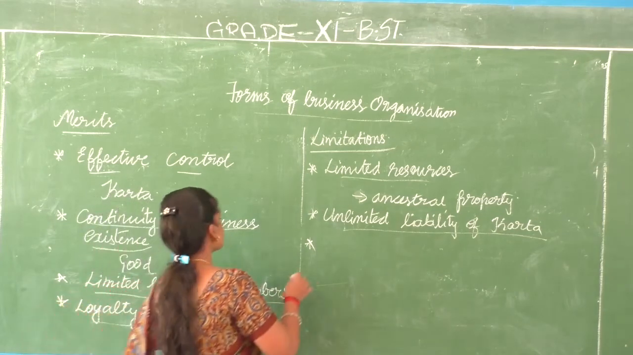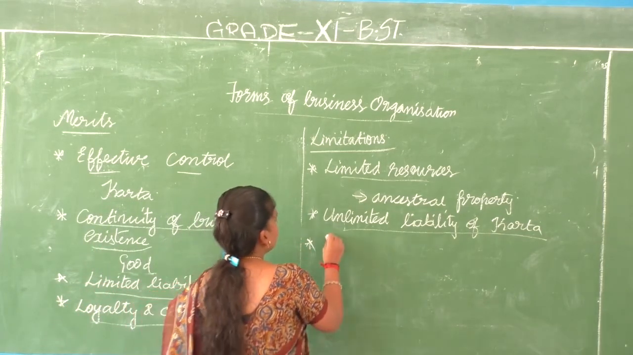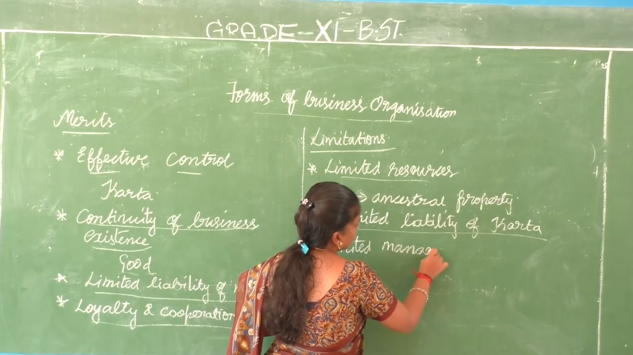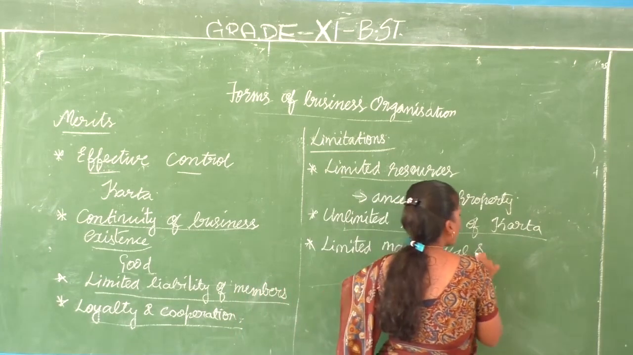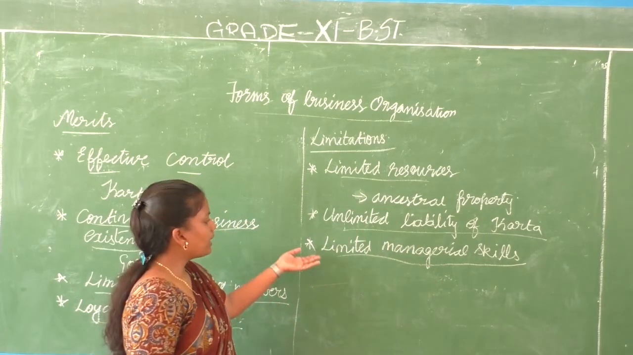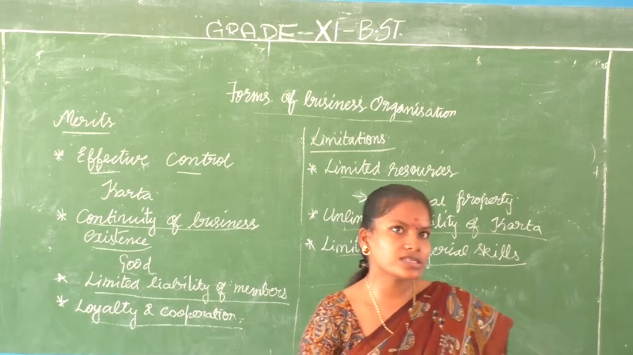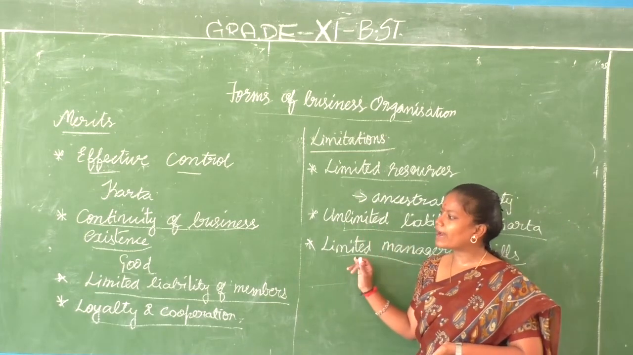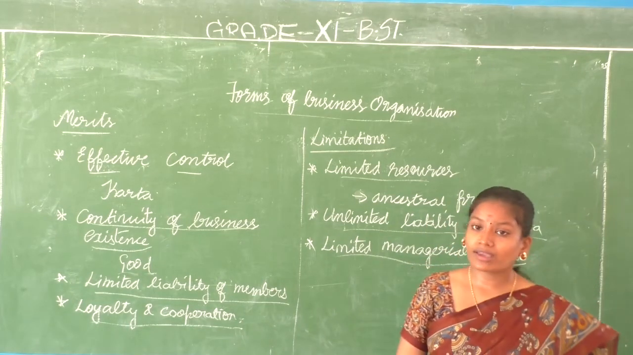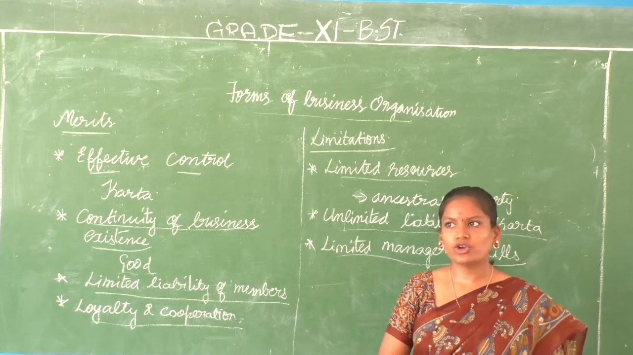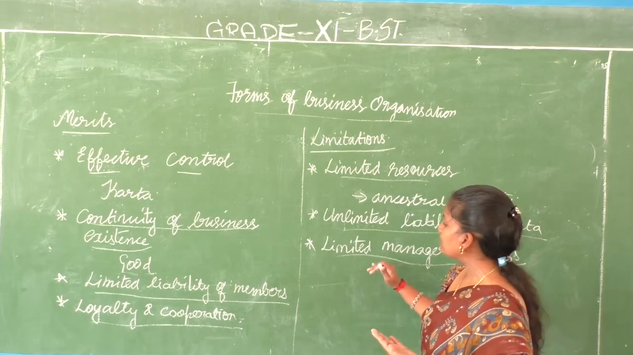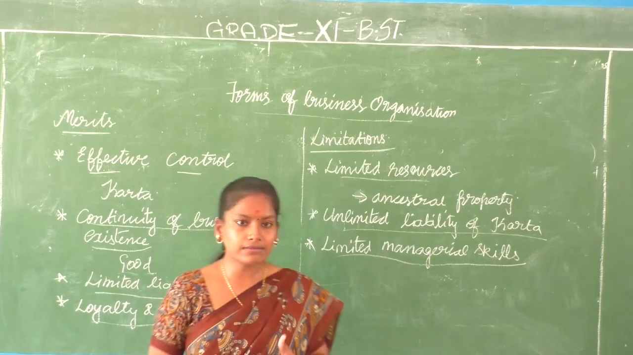And then it comes to limited managerial skills. Just like the sole proprietor, here also the main decisions are taken by the karta. We cannot say that the karta alone will be able to have all the managerial skills. So again, the managerial skills also become limited. He or she does not involve in a discussion with the other co-partners to take a final decision. So the decision making also becomes tough.